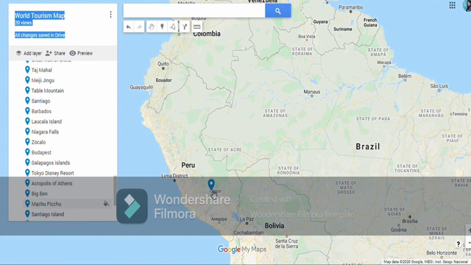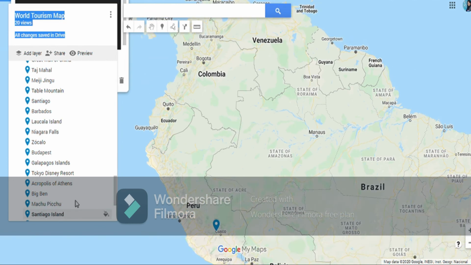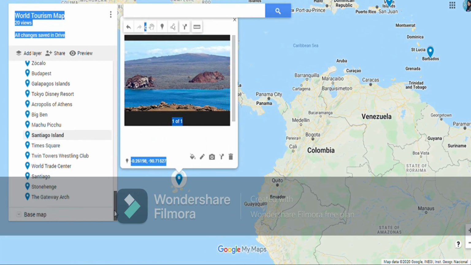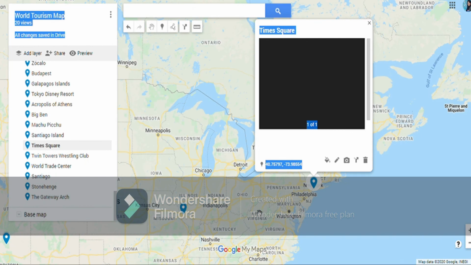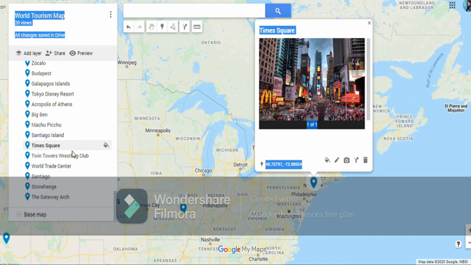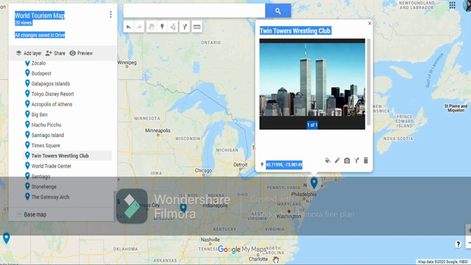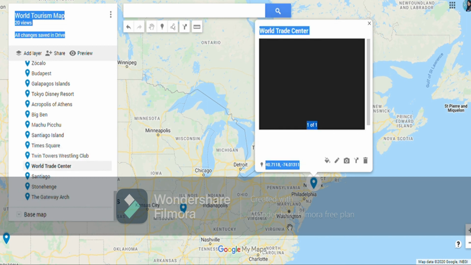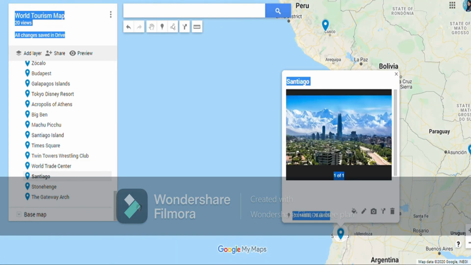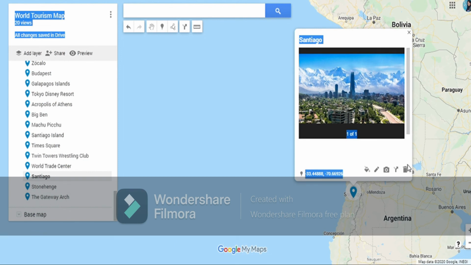Then we have Santiago Island. I already have shown you. Then we have Times Square. Here we have Times Square in New York. These buildings, Twin Tower in New York. Then we have World Trade Center in New York. Then we have Santiago, here we have Santiago in Chile.